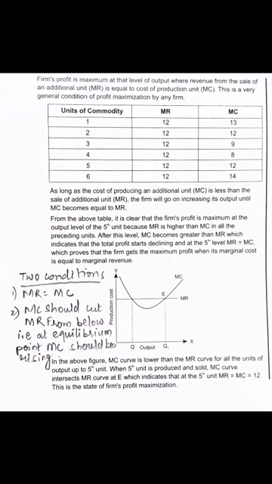This is the state of firm's profit maximization, where the firm is in maximum profit. If the producer produces more, he will incur loss. So he will rest at this position. Am I clear?